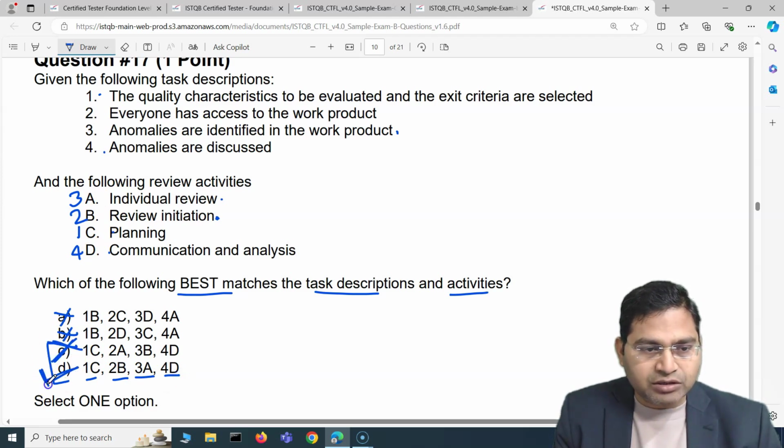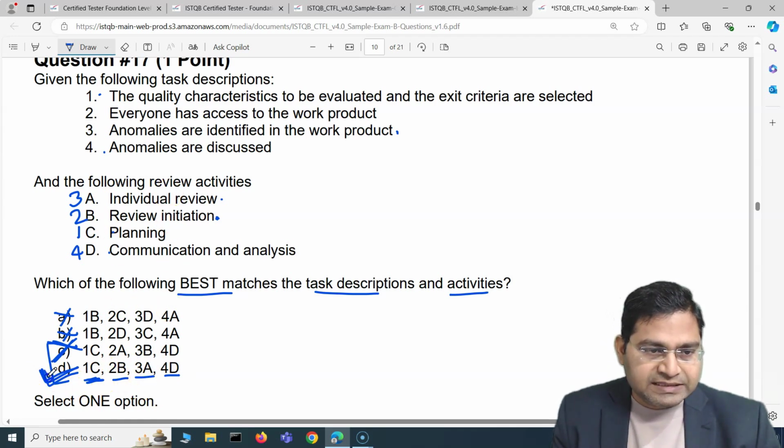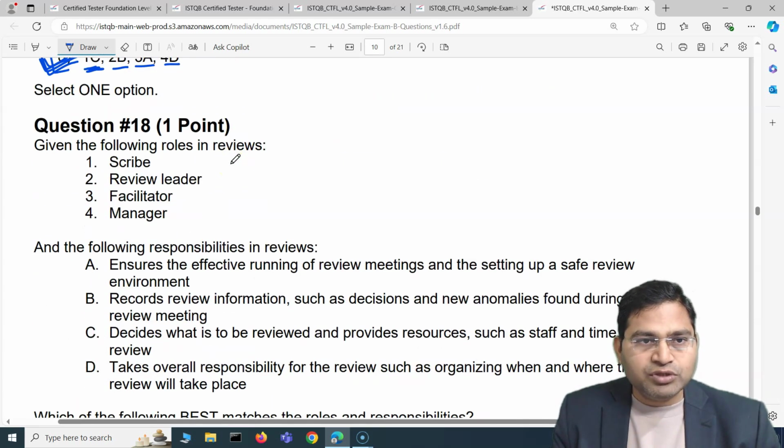So basically this is how you apply the elimination strategy. Figure out the 2 options, or 1 option, whichever. Sometimes it's really easy, and with 1 option you can eliminate all others. But most of the time you have to figure out more than 2 options to find the correct answer. So D is the correct answer for this particular question. Now moving to the next one.